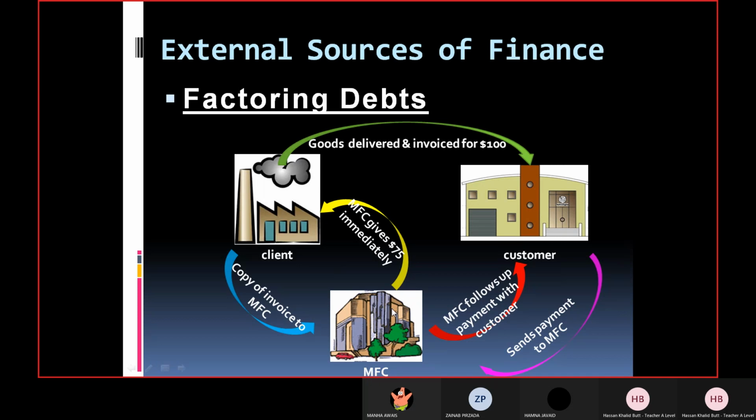Later on, it means that the issue will be resolved as far as the client or the factory owner is concerned, right? Now, later on, after the end of 3 months, MFC will be collecting the amount, that is $100, from the customer.